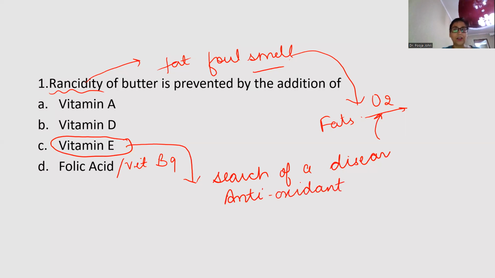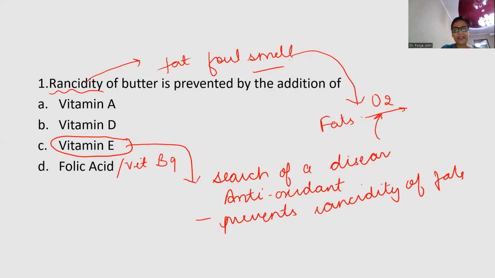So as such, no particular disease is caused, but still vitamin E is acting as an antioxidant. One of its very important functions is that it prevents the rancidity of the fats. And how does it prevent this? By not letting free radicals form, and that is the function of an antioxidant. So the answer to this question would be C, vitamin E, right?